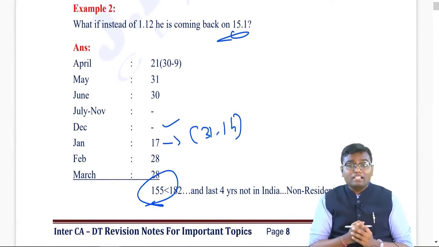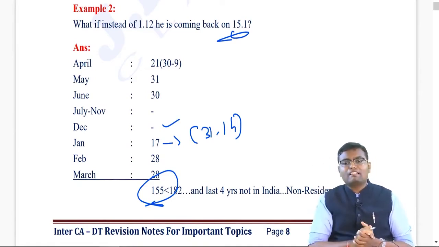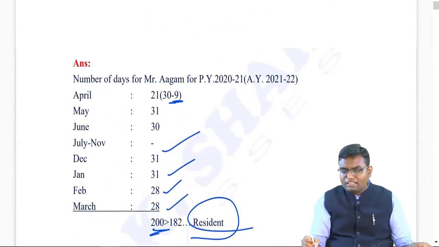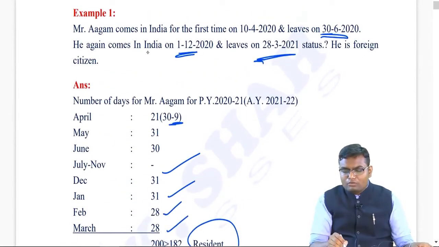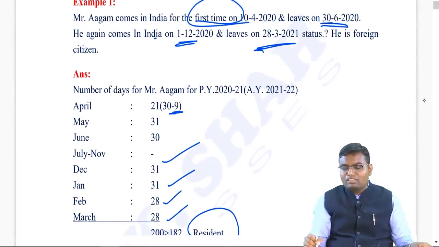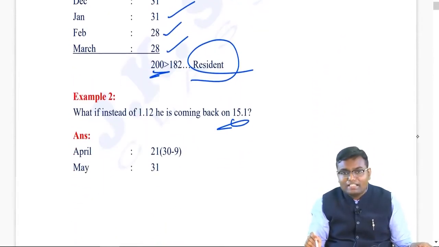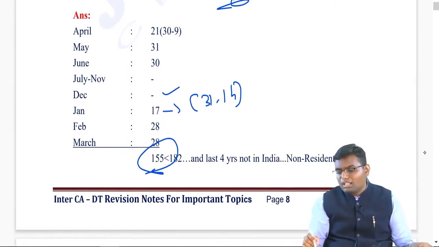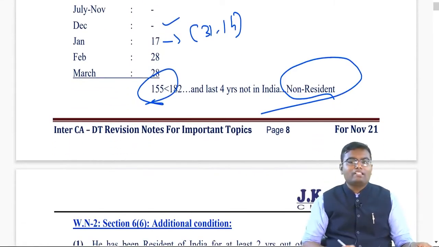Can I say less than 182? First condition not satisfied. Let us check the second condition. At least 60 days during the previous year. Yes, satisfied. Now check what are the days in the last 4 years. I don't have to check. The question itself says he comes to India for the very first time. So in the last 4 years, he was not there in India at all. So he doesn't satisfy the second basic condition also. And that's why the person now becomes non-resident.